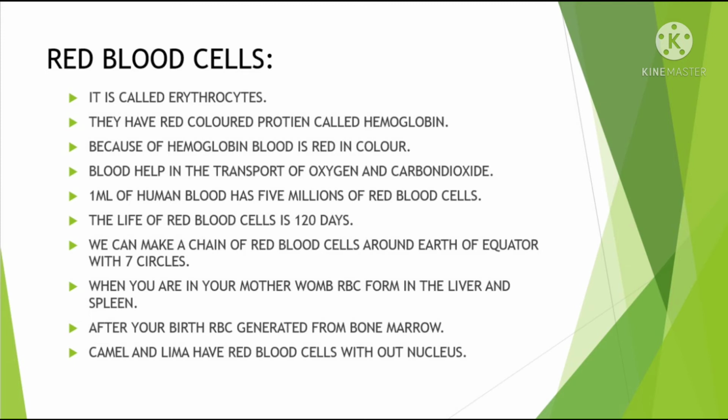1 milliliter of human blood has 5 million red blood cells. The life of red blood cells is 120 days. We can make a chain of red blood cells around the Earth's equator with 7 circles.